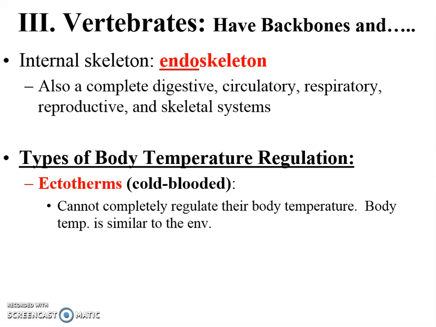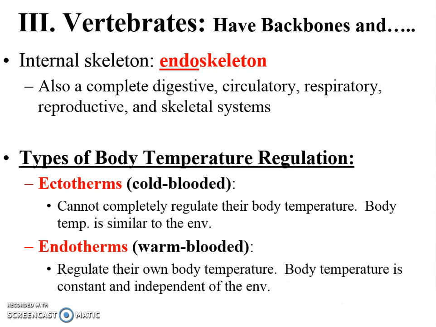They cannot internally regulate their own body temperature, so they regulate their body temperature based on their environment. So for instance, a lizard is one example of this. A lizard, if it's having trouble being too hot or too cold, needs to move into an environment that will help it maintain internal balance. And so if it's too hot, it would move out of the sunlight. If it's too cold, it would be in the sunlight.